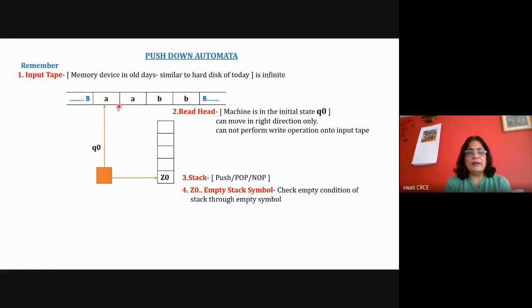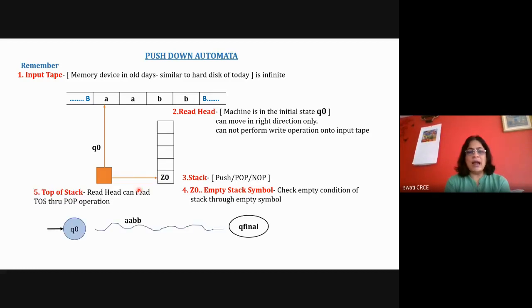It will always go ahead till it gets the blank and the string is over. But for the stack, it can remain at the top of the stack for no operation. Push will insert the element, pop will remove the element from the stack. Okay, so this way it works. And as I told you, after processing the string, it reaches the final state.